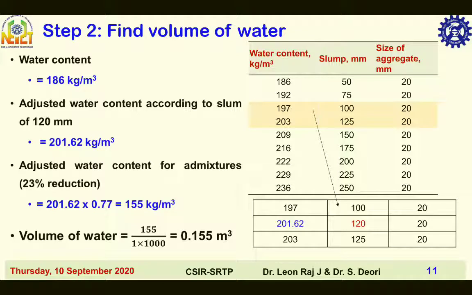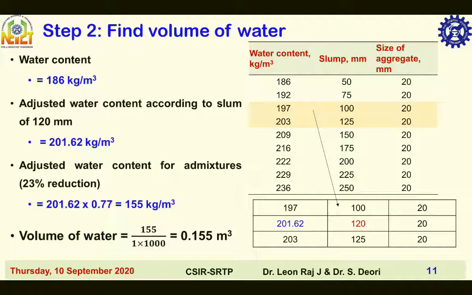Then third point is adjustment of water content for slump value as per code for the desired workability other than 50 mm slump. The required water content may be increased by about 3% for each increase or decrease of 25 mm slump.